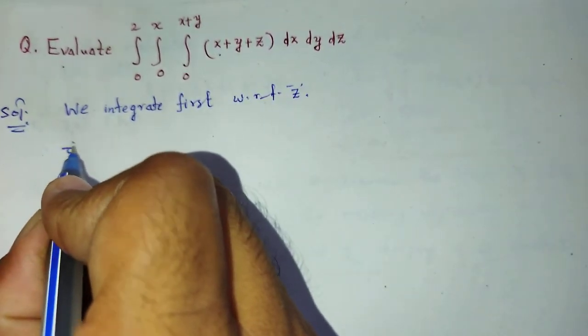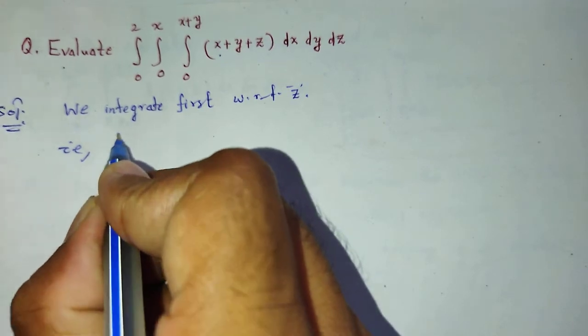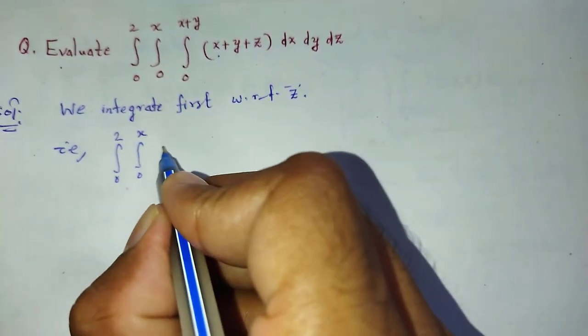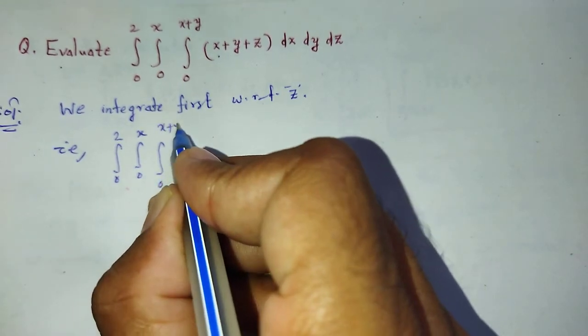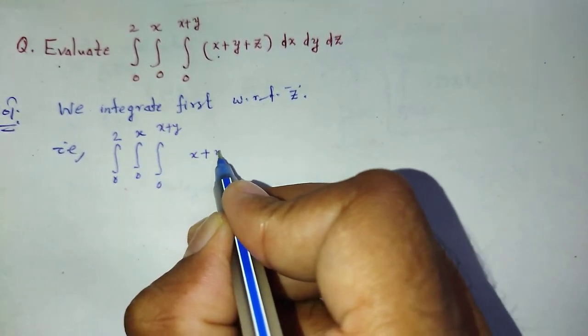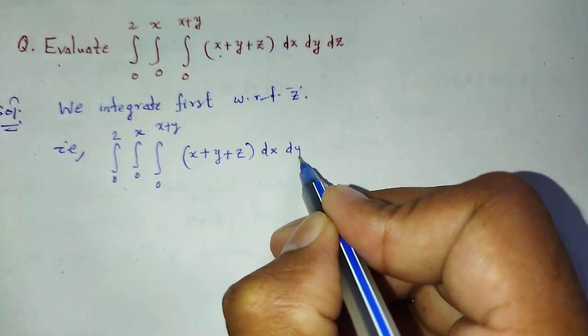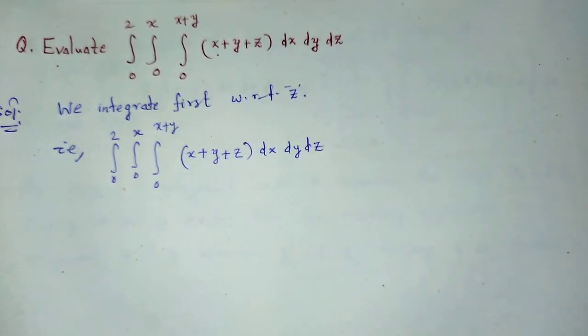That is, integration 0 to 2, integration 0 to x, integration 0 to x plus y, of (x plus y plus z) dx dy dz.